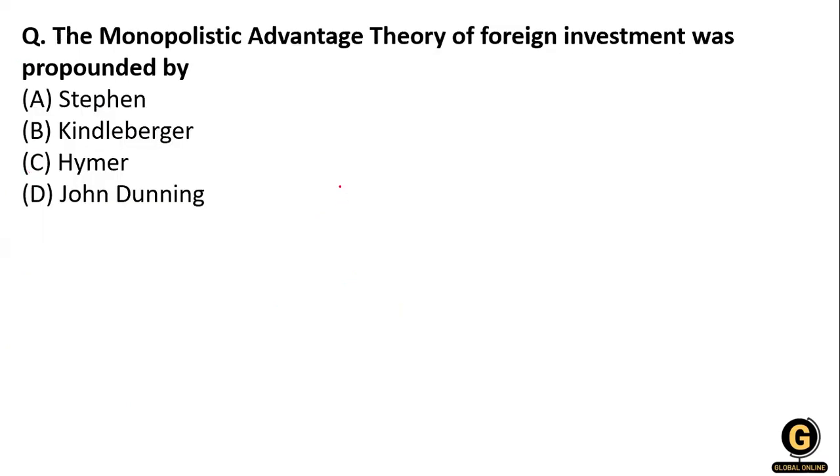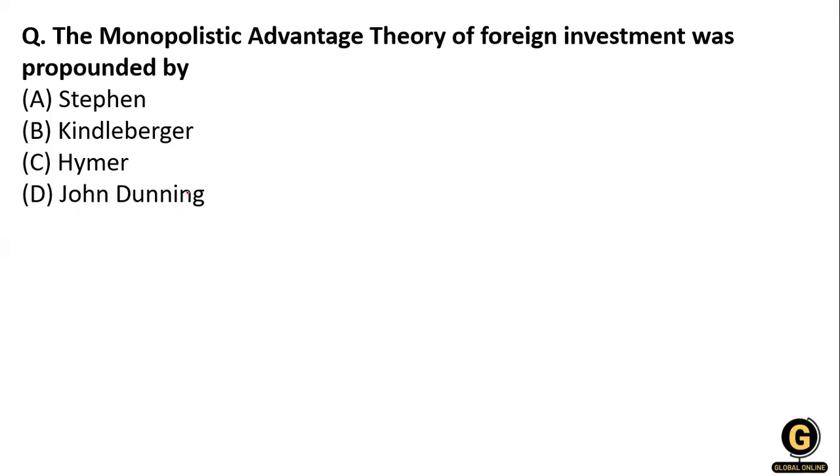The next question: the monopolistic advantage theory of foreign investment was propounded by whom? Option one, Stephen Hymer; option B, Kindleberger; and John Dunning.